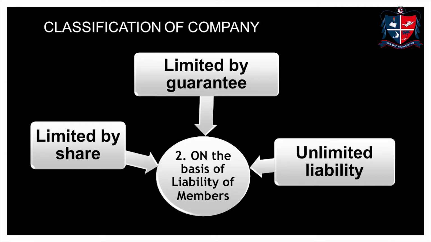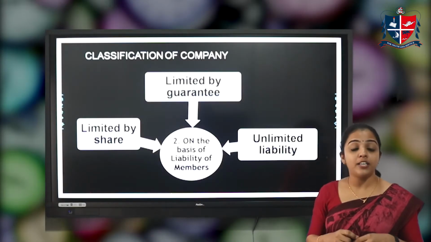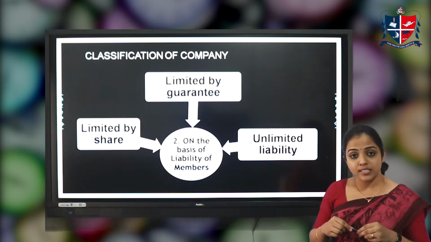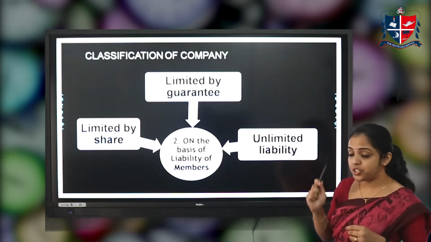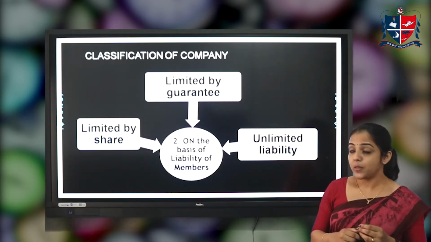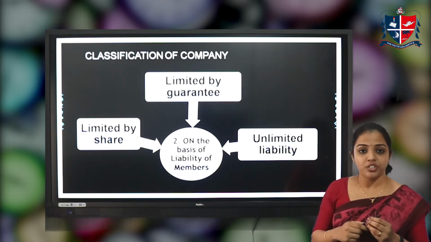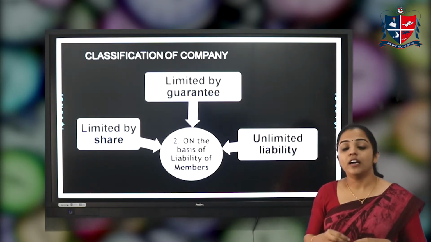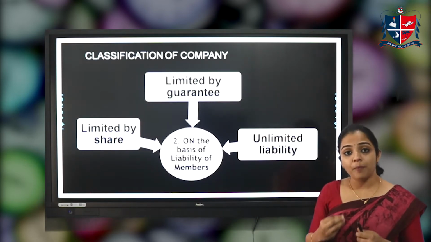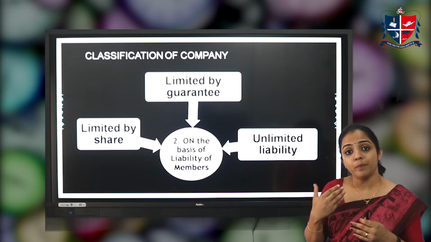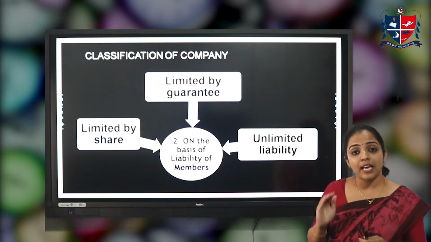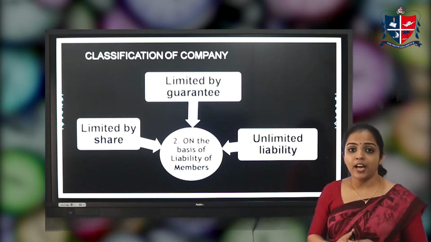Next, classification of company is based on the liability of its members. On the basis of liability of members, we can classify it as a company limited by shares, a company limited by guarantee, and an unlimited liability company. The first one is limited by shares. In a company limited by shares, the liability of a member is up to the unpaid amount on the shares held by the shareholders. So their liability is limited up to the unpaid value of shares.